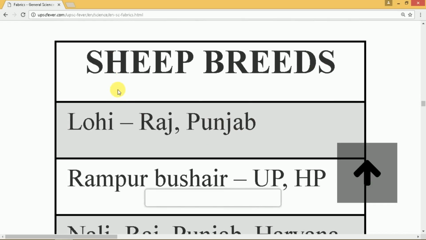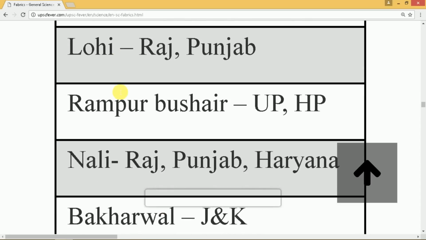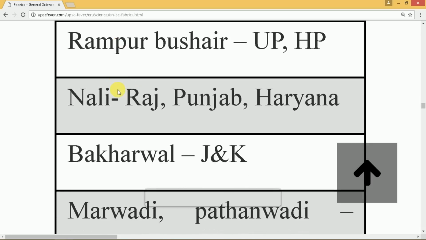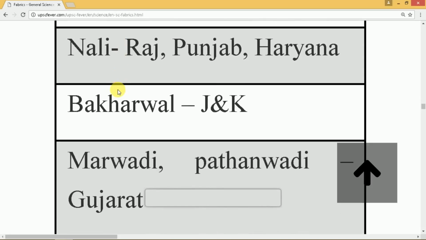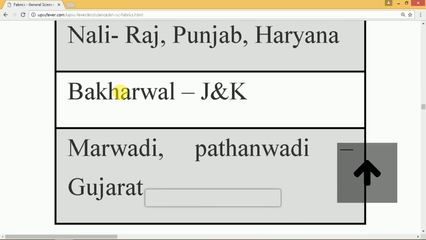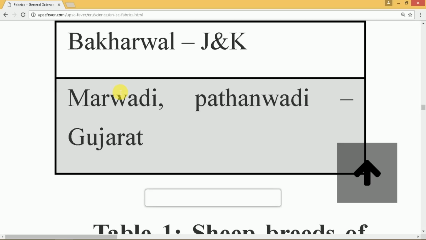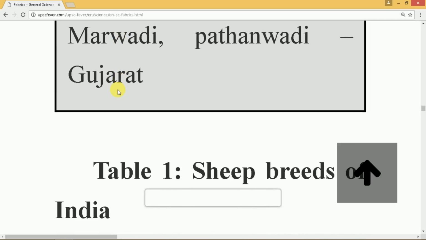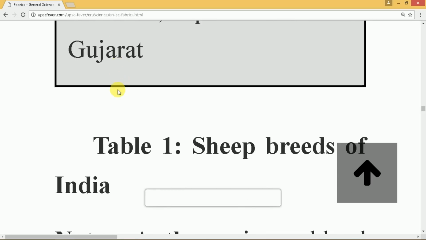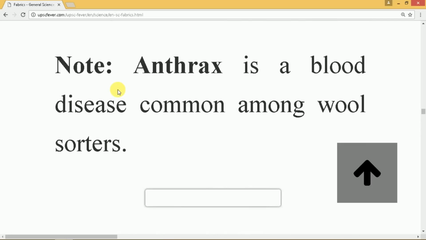Next are certain breeds of sheep found in India. The Lohi breed, which is in Rajasthan; Rampur Bushehr in UP and Himachal; Nali in Rajasthan, Punjab and Haryana; the Bakharwal breed of sheep in J&K; and the Marwari and Patanwadi breeds of sheep which are found in Gujarat. Finally, before we close this chapter, there is a single point. Anthrax is a very common blood disease seen in wool sorters, and it is a very deadly disease.